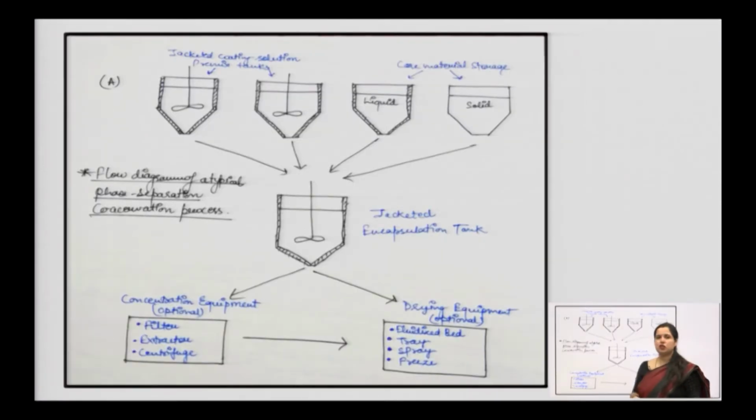So, this is the picture through which you can see that these are the equipment or containers which have the propeller or agitator we can see. So, agitation is important to make microspheres. So, agitation is there and these are jacketed containers in which the polymer and coating and the third component mixture is here. So, liquid, solid, core material storage is there.